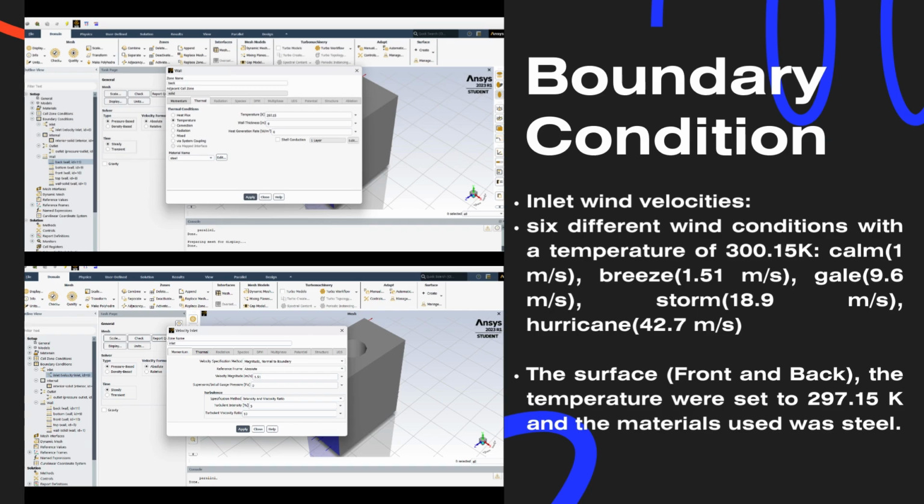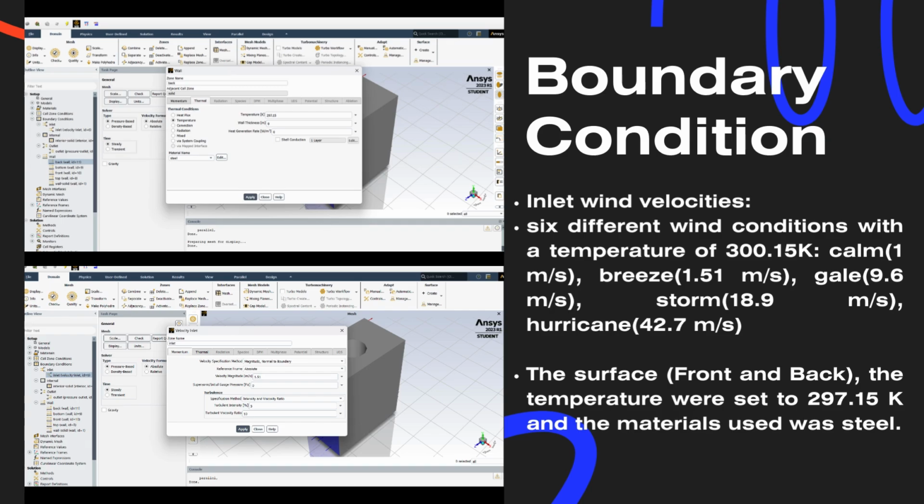To accurately simulate the airflow around the Komtar building, we set specific boundary conditions. For the inlet, we considered various wind velocities ranging from 1 meter per second to 42.7 meters per second, representing different wind scenarios. The inlet temperature was set to 300.15 Kelvin to match the ambient conditions. For the building front and back surfaces, we assigned a temperature of 297.15 Kelvin to simulate expected thermal conditions. These surfaces were modeled using steel, a commonly used construction material.